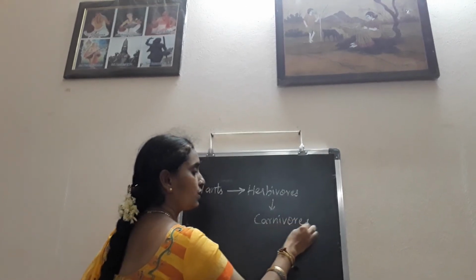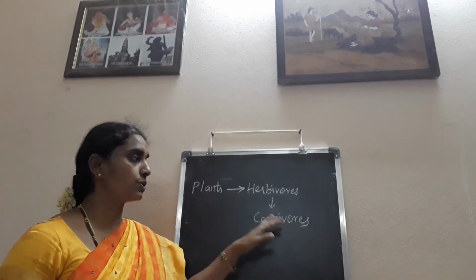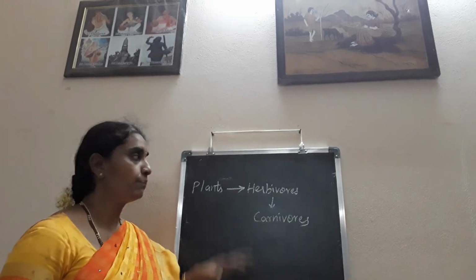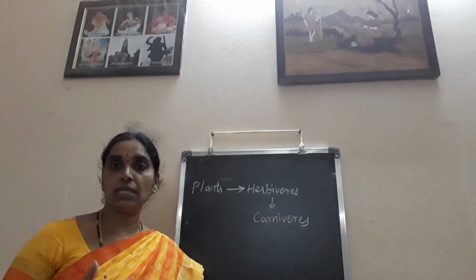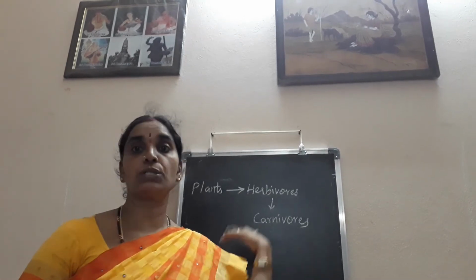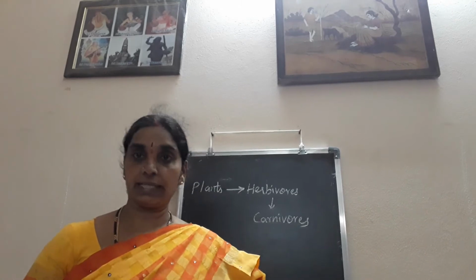In fact, a food chain always starts with the producers and ends in carnivores. So the number of organisms, starting from the plants to the higher carnivores, always decreases. Did you understand, children?